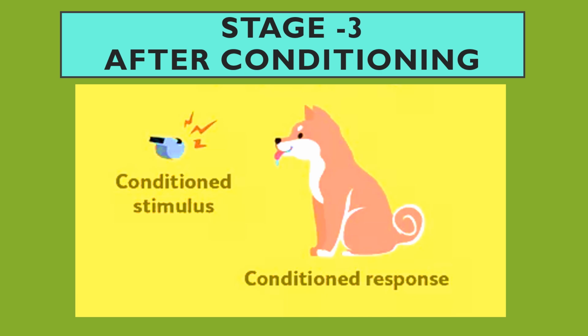That is, the bell was previously a neutral stimulus and the dog has now learned to respond when hearing the bell sound. Once the conditioning has occurred and the association is made between the unconditioned and the conditioned stimulus, the unconditioned stimulus, that is the food, can be removed from the equation entirely and the response will be the same.